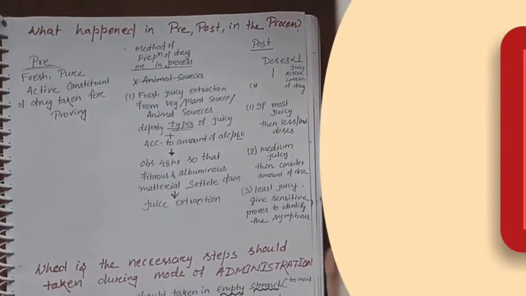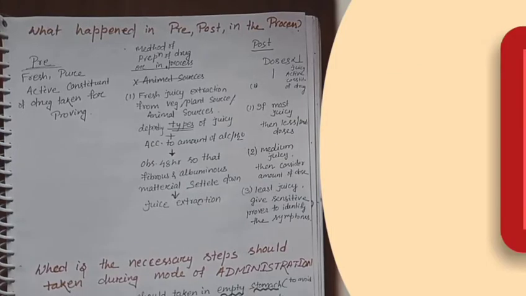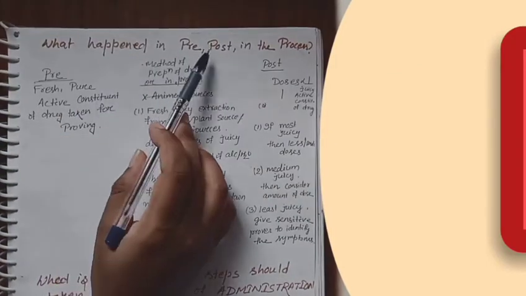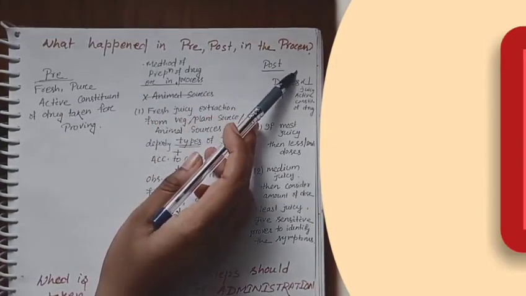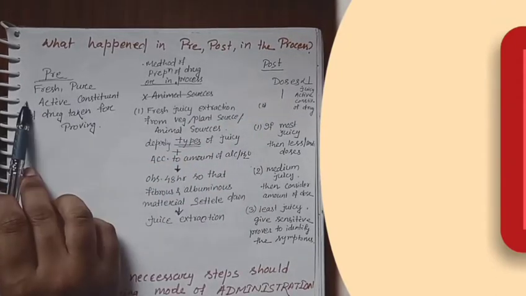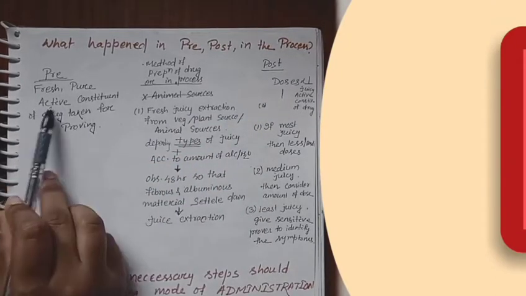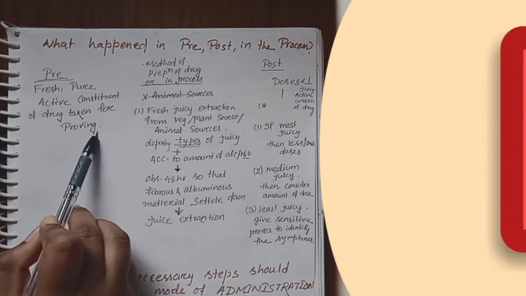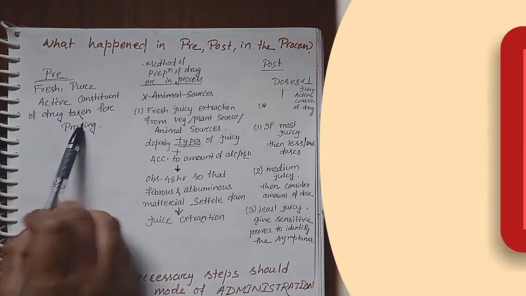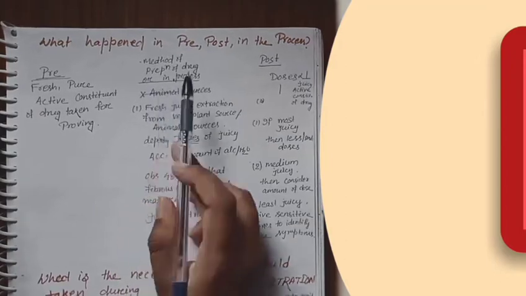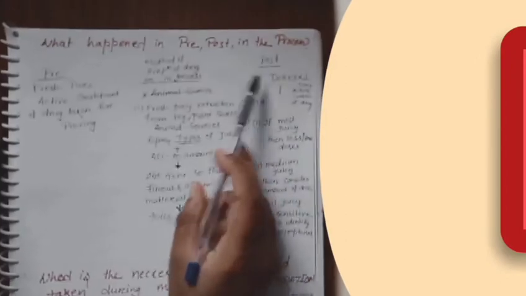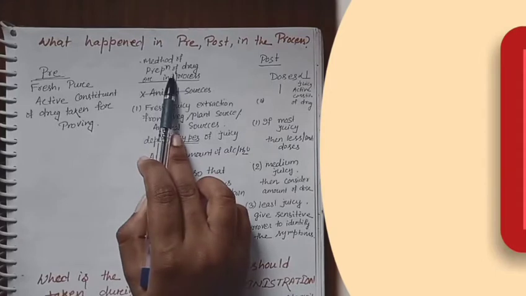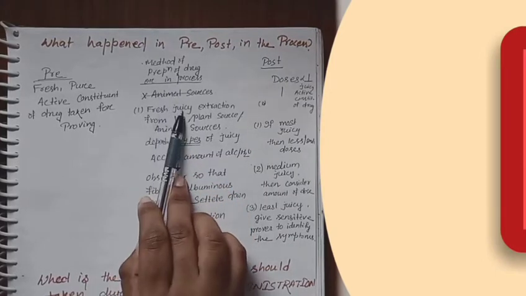So what happens in the pre, post, or in the process? In the pre-process, the fresh, pure and active constituent of the drug is taken for proving. That is our pre-requirement. Before the post requirement, we go towards the preparation. In preparation, what do we do?